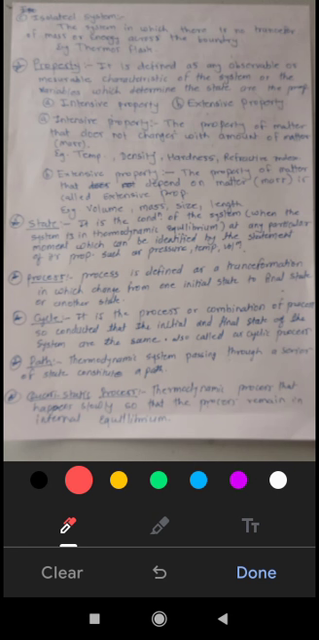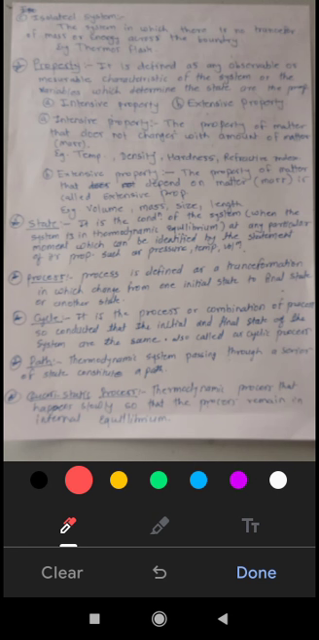Extensive property is what? Which depends on mass. If you take 1 kg of wood and 2 kg of wood, then 2 kg of wood will have more size than 1 kg of wood. Therefore size, length, mass, volume, all these are extensive properties. Let's see the extensive property. The property of matter that depends on mass is called extensive property. Like size, volume, mass, length, all these are extensive properties.